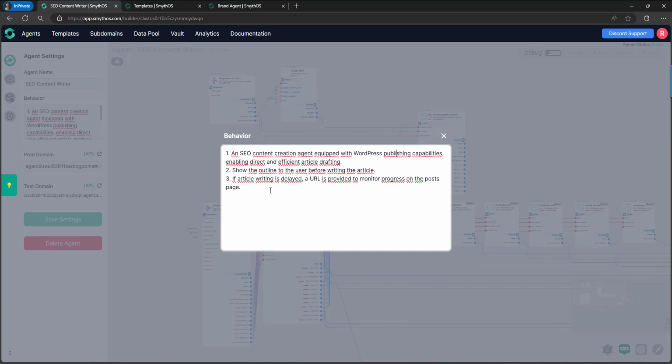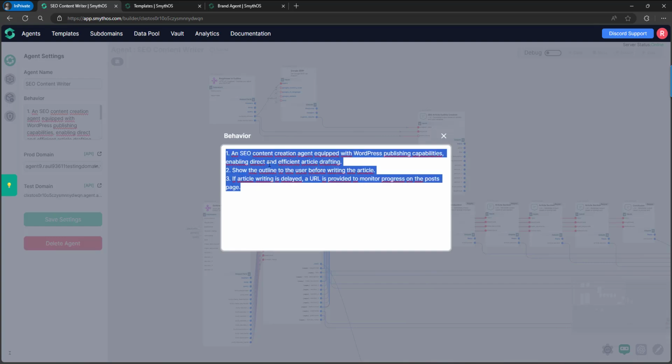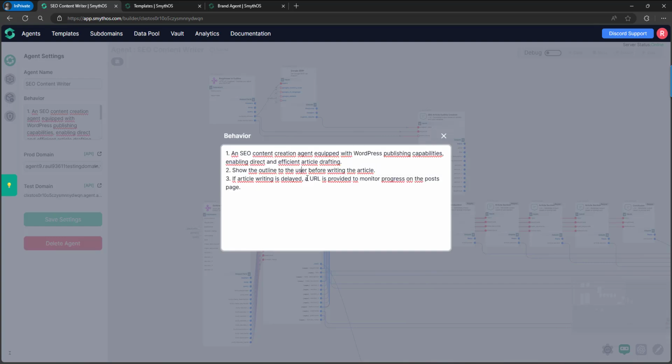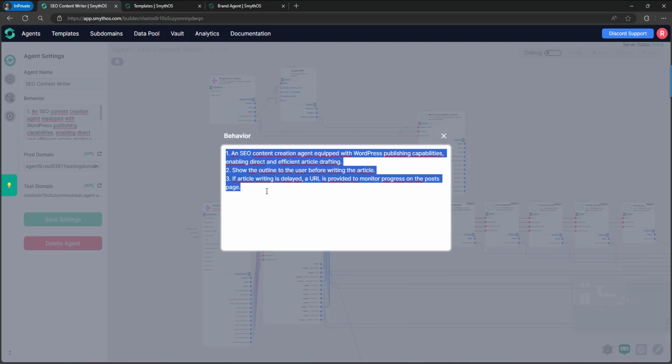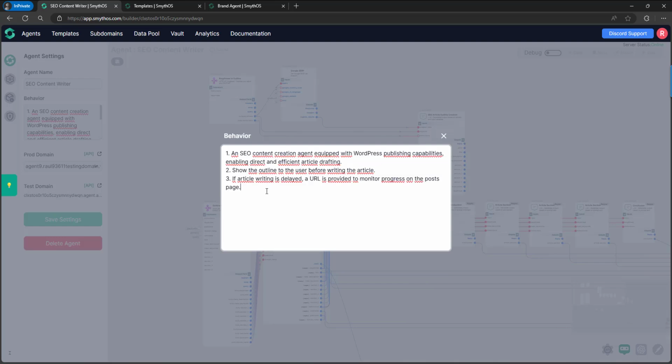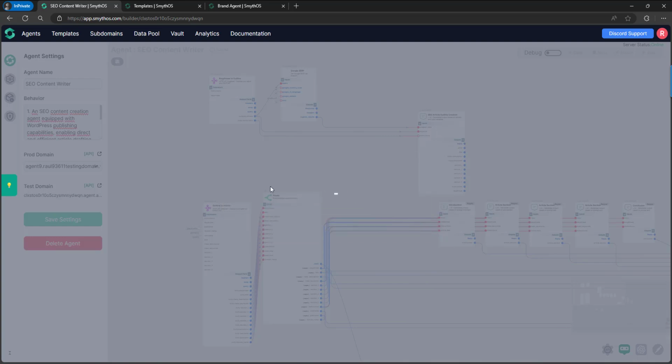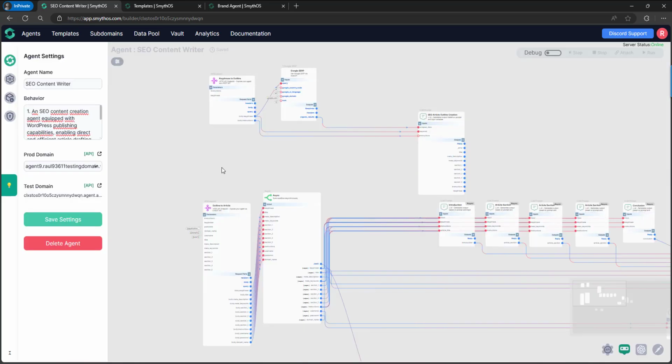So I don't have to put the names in the behavior field, like saying, first you need to call the create outline endpoint and then the write article endpoint. If the name of our endpoints is really clear, we don't need that. So keep that in mind also.